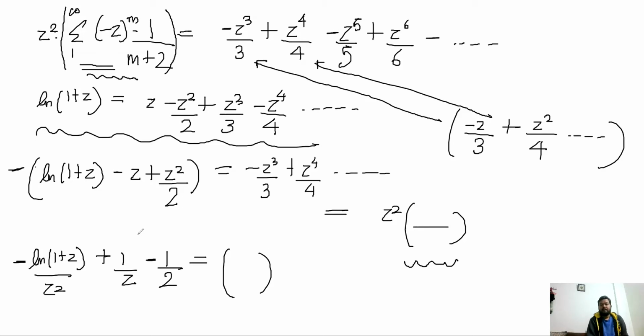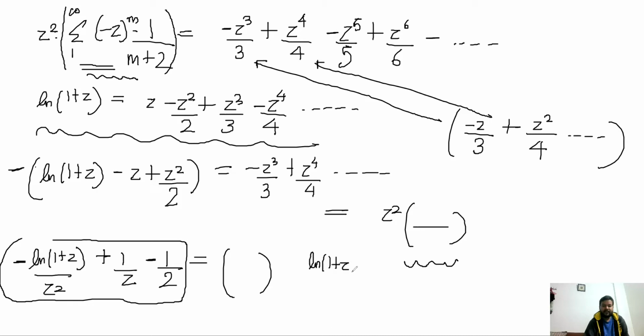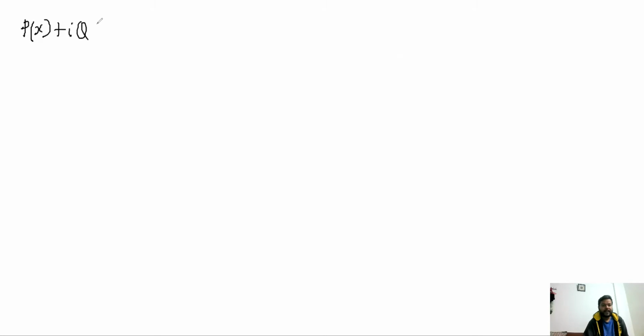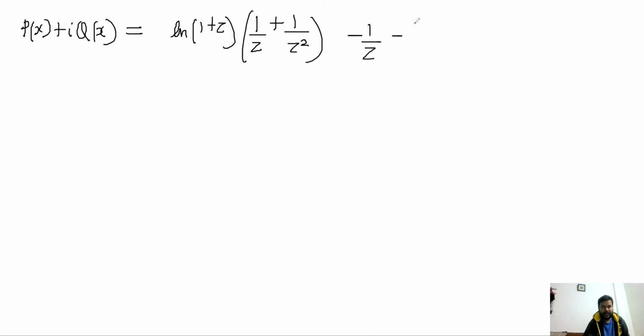Now, if you remember, the first summation had split into two different summations, and we had to take the difference of the two summations. I had already written the first summation as (ln(1+z))/z minus 1. So that was the first bracket. That is the first summation. This is the second summation. I have to do the subtraction. So the required P(x) plus iQ(x) becomes equal to, finally, ln(1+z) times (1/z plus 1/z^2) minus 1/z minus half.